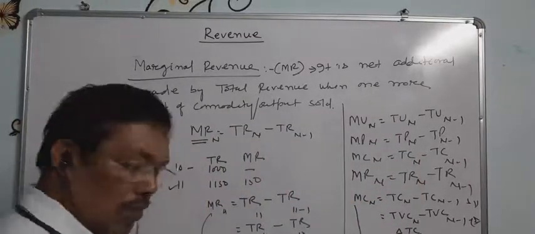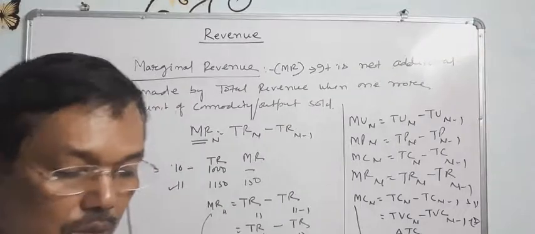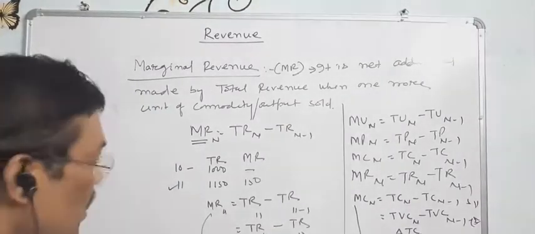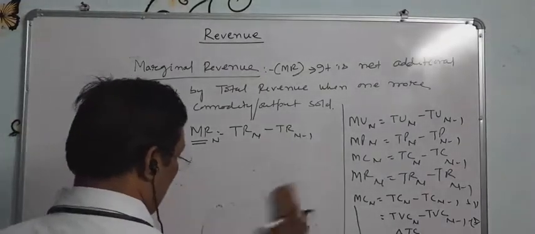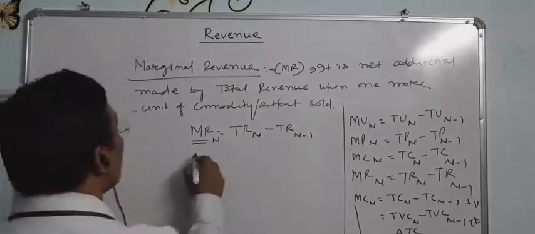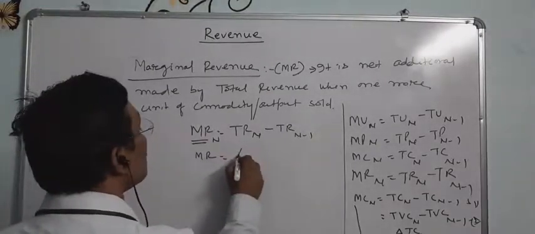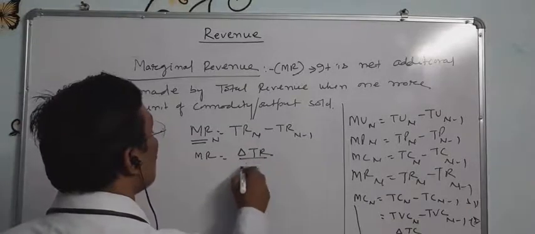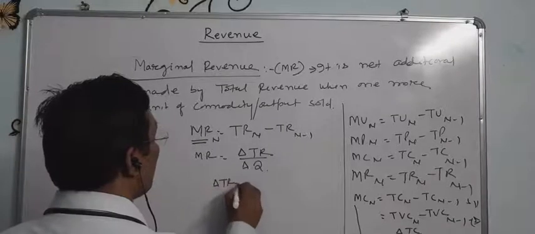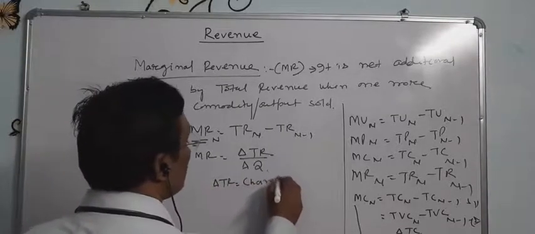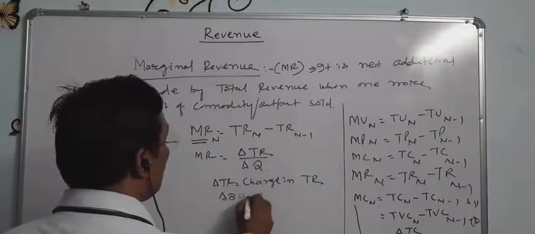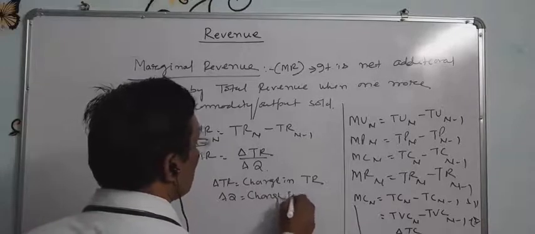Similarly, here is another formula: marginal revenue equal to change in total revenue upon change in quantity. Here delta TR equal to change in total revenue and delta Q equal to change in quantity.